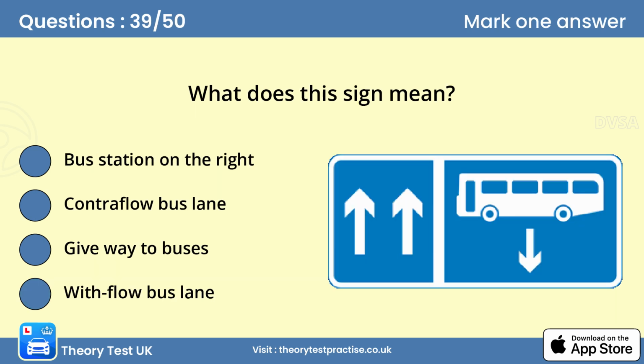Question 39. What does this sign mean? B. Contraflow bus lane. There will also be markings on the road surface to indicate the bus lane. You mustn't use this lane for parking or overtaking.